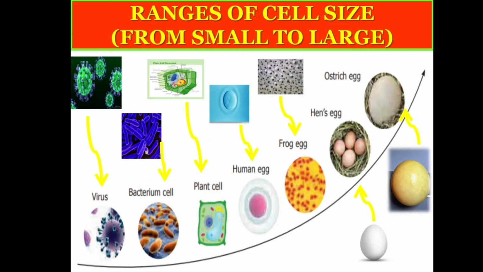You can see here in the picture the ranges of cell size from small to large. The smallest one is virus, then the bacterium cell, then the plant cell, human egg, then frog egg, then the hen's egg, and finally the largest one, the ostrich egg.